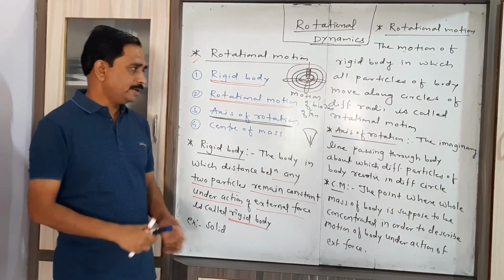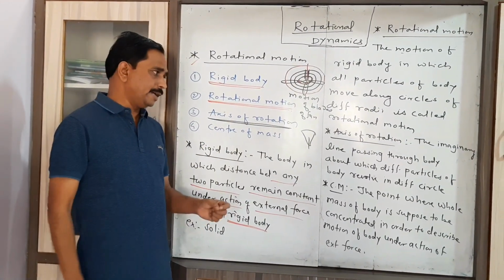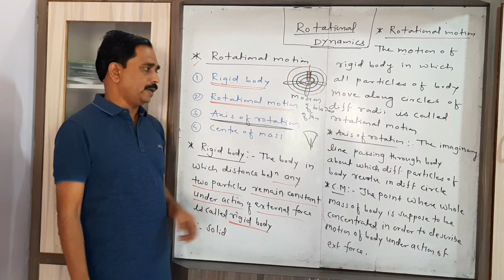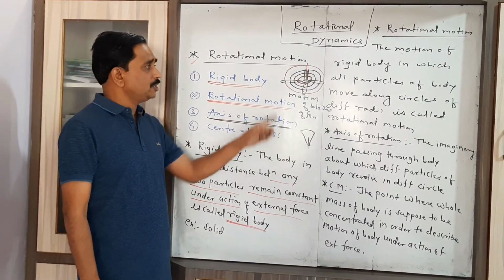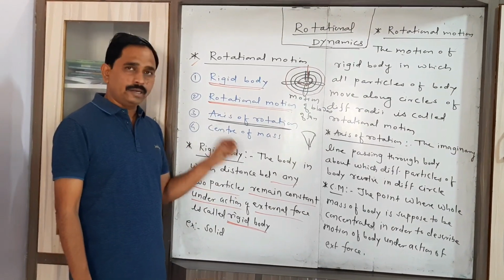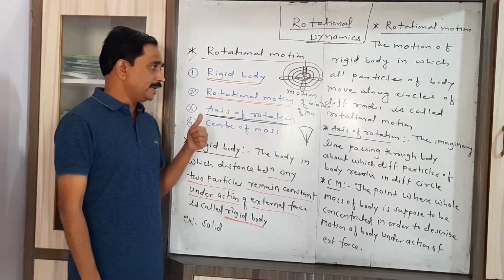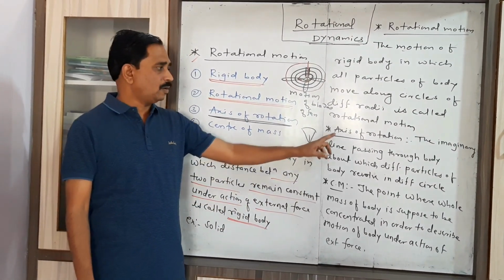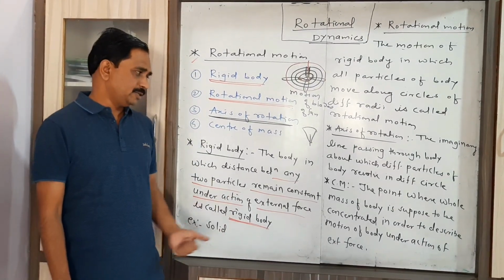So that's why it is an imaginary line passing through the body, about which different particles of the body revolve in different circles. That imaginary straight line is called the axis of rotation.